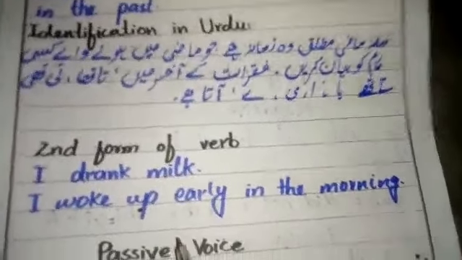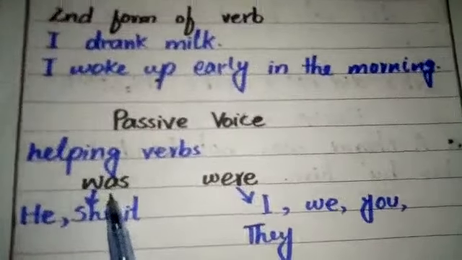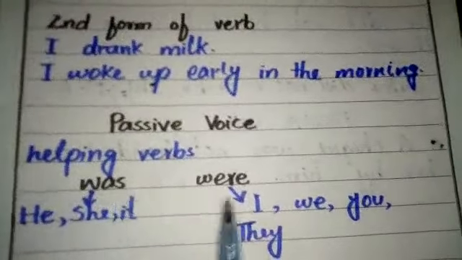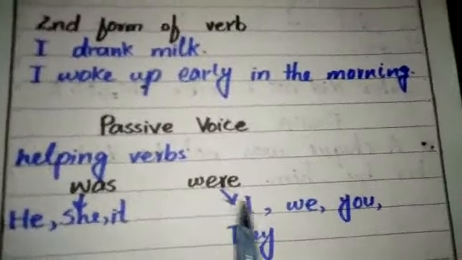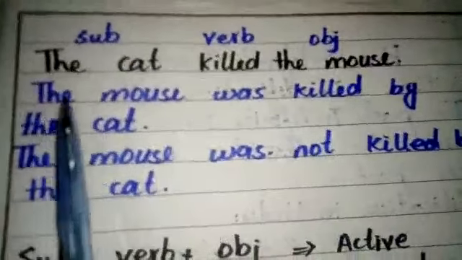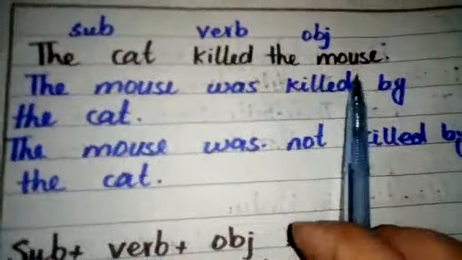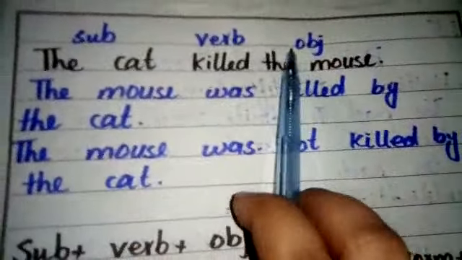Now, we will discuss passive voice sentences. In passive voice sentences, the helping verbs that are used in past indefinite tense are was and were. Was will be used with he, she and it. Were will be used with I, we, you and they. For example, the cat killed the mouse. Here, the cat is the subject, killed is the verb, and the mouse is our object.